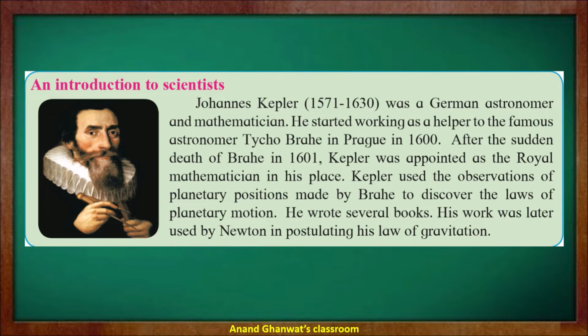After becoming royal mathematician, he observed the planetary positions and made some laws related to planetary motion. He wrote several books, and his work was later used by Newton for postulating his law of gravitation.